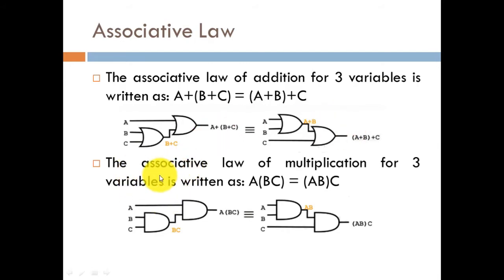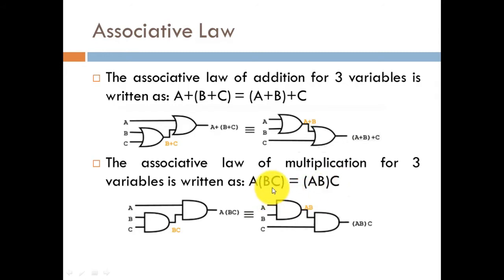In a similar manner, the associative law of multiplication for three variables can also be written. It is applicable to your AND operations or multiplication operations, and is known as the associative law of multiplication. So here also, A dot (B dot C) will be equal to (A dot B) dot C.